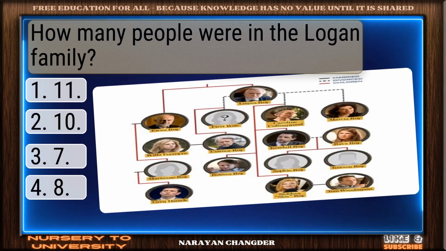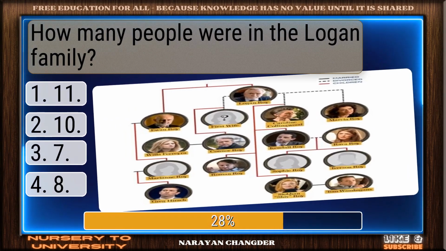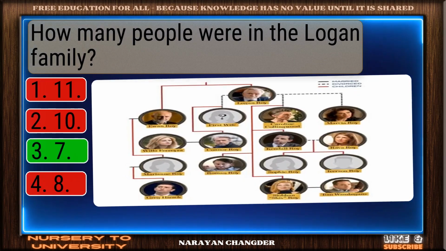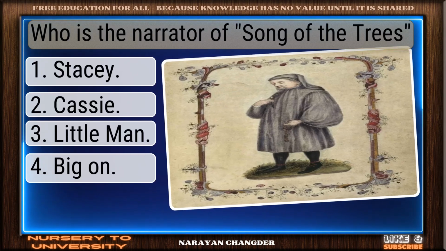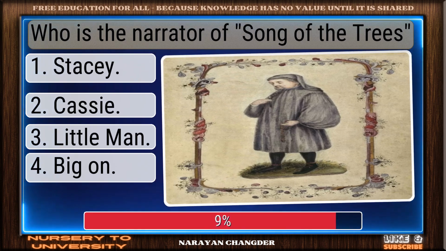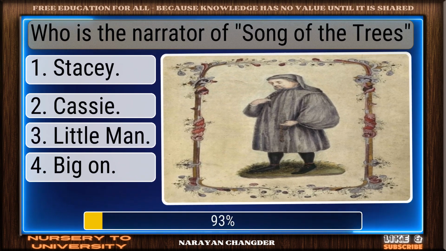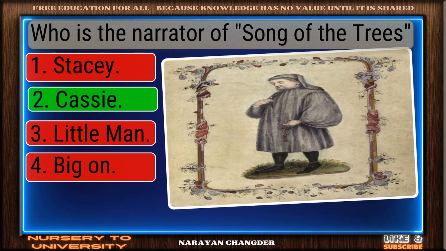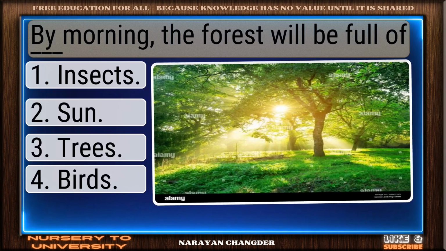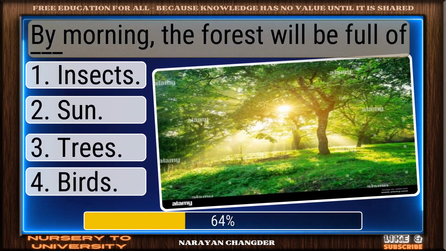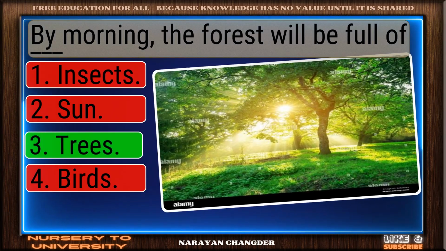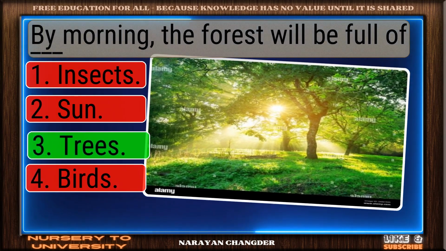How many people were in the Logan family? Right again. 7 is a valid answer. Who is the narrator of Song of the Trees? Excellent. Cassie is a brilliant choice. By morning, the forest will be full of dash. Smart pick. Trees is the correct choice.